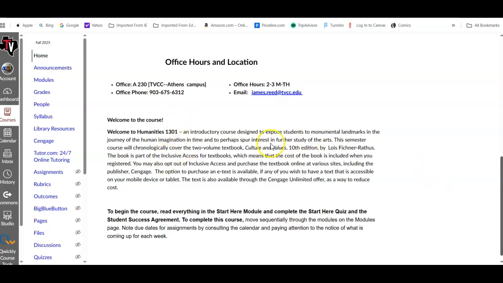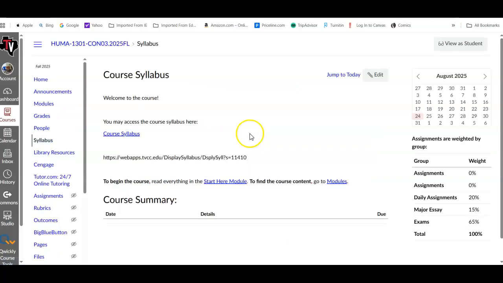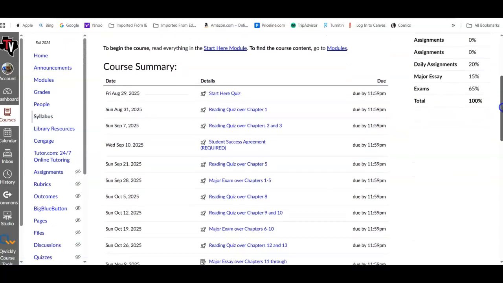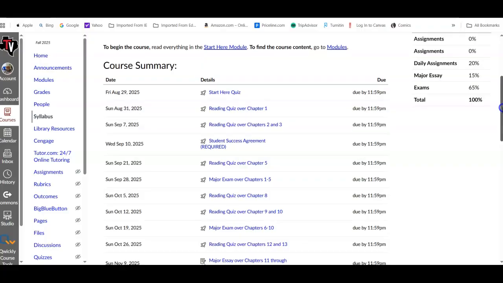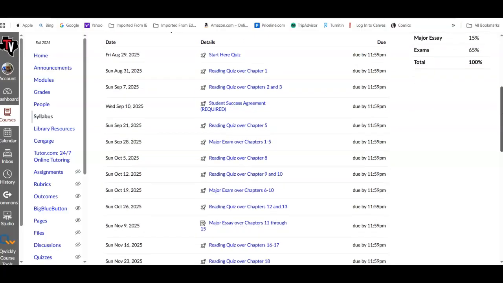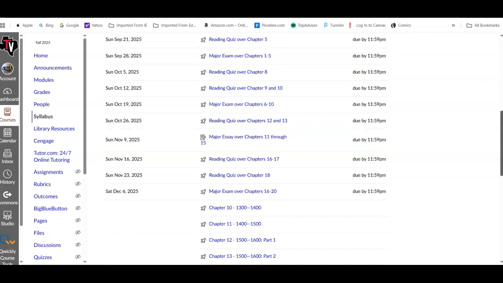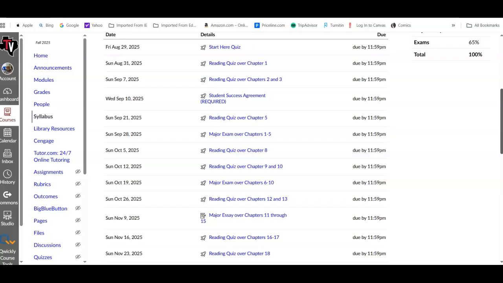You'll see the modules are over here. You'll also see a link for the syllabus, which is very useful. When you click on it, you do have a link to the syllabus that you can click on. You also have a layout of the semester or summary, all the different assignments that are due and when they are due. And so you'll see all those laid out for you.